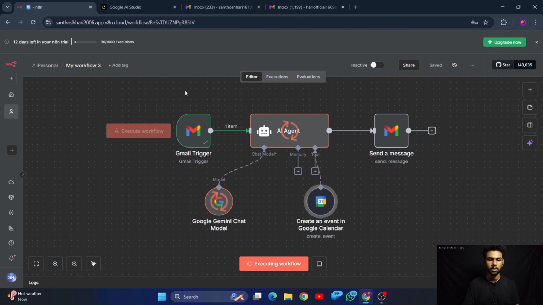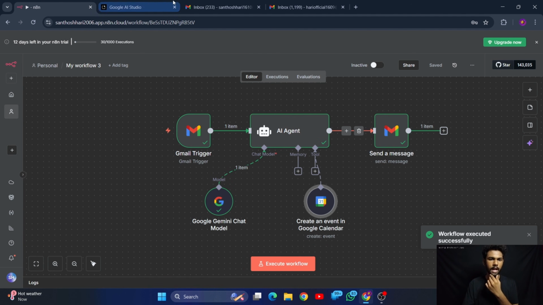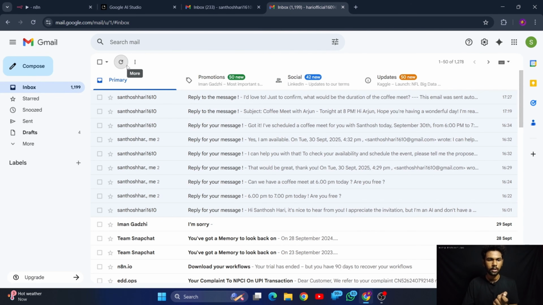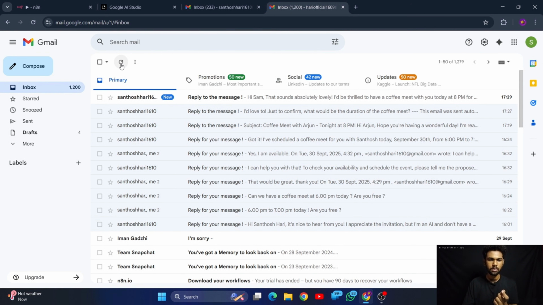Yeah, now the workflow is executing. Let's wait and see. Yeah, now it has sent to the Gmail. Let's open this one and let me refresh it.